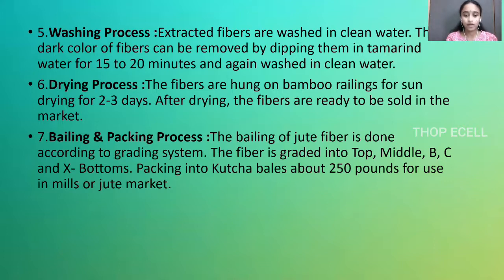In the baling and packing process, baling of jute is done according to the grading system, and they are graded into top, middle, B, C, and X bottoms. Like we have grading in college: A, B, C, OS, and S. And packing into bales of about 250 pounds for use in mills or for the jute market.